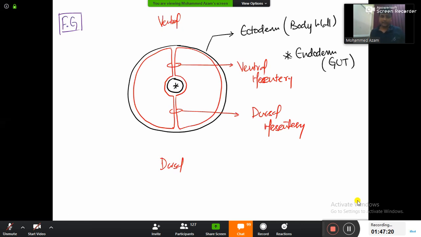So I repeat again once more here right now, guys. There will be visceral peritoneum and there will be a parietal peritoneum. Visceral peritoneum and the parietal peritoneum are connected to each other with the help of a double layer of peritoneum, and that double layer of peritoneum in general is known as mesentery. Mesentery.